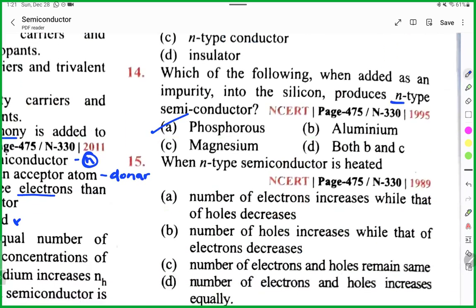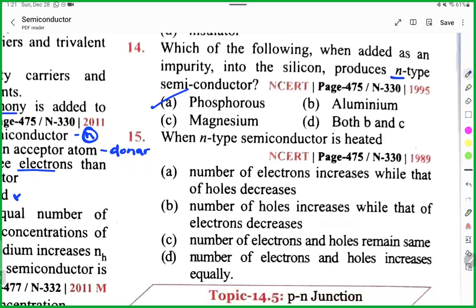Varinder, when an N-type semiconductor is heated, what will happen? Sir, option A. It always remains neutral, because it is electrically neutral, no?